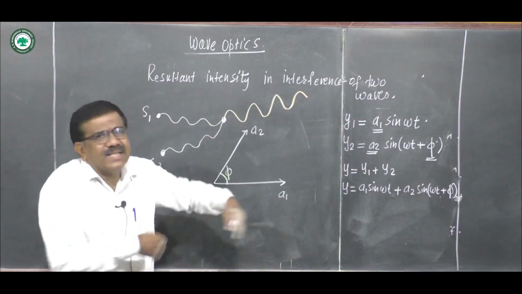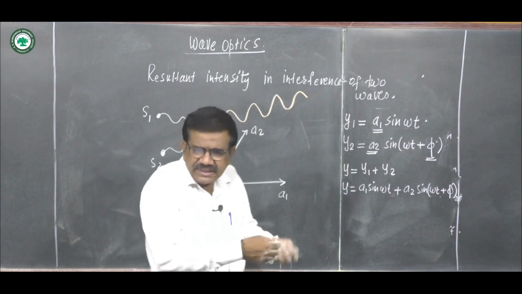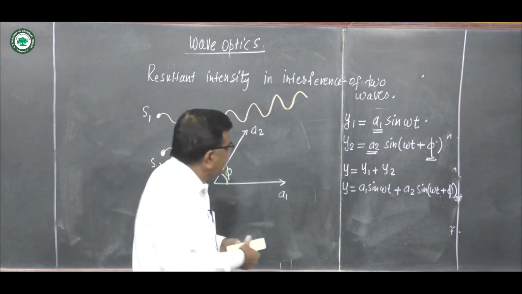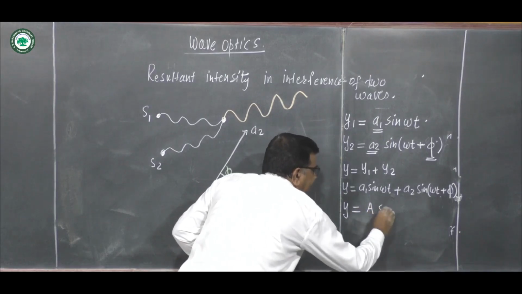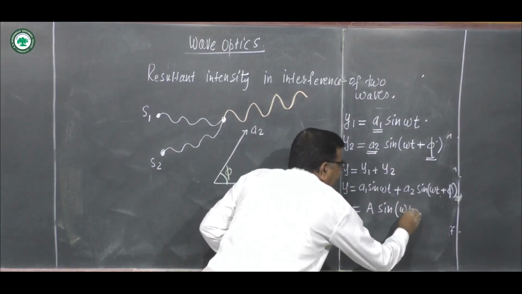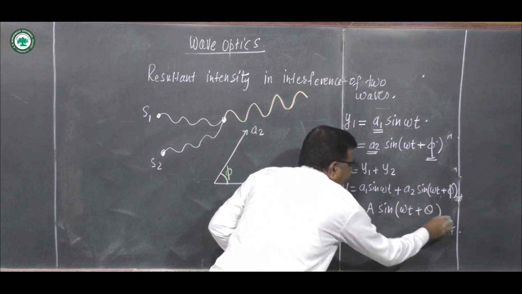By solving this mathematically, we write the resultant displacement y as capital A sine of omega t plus theta.